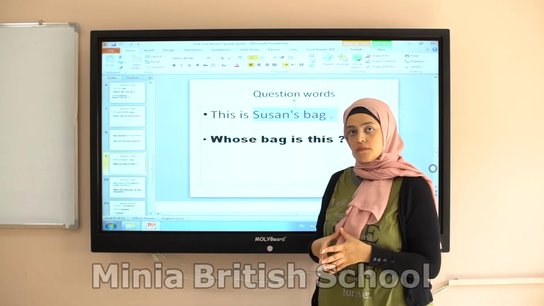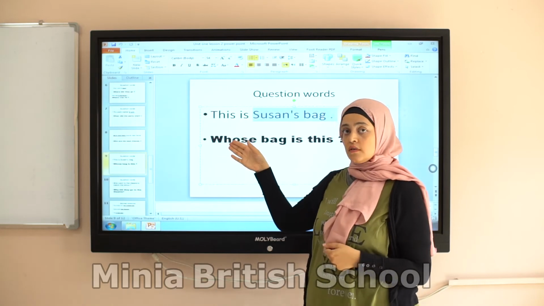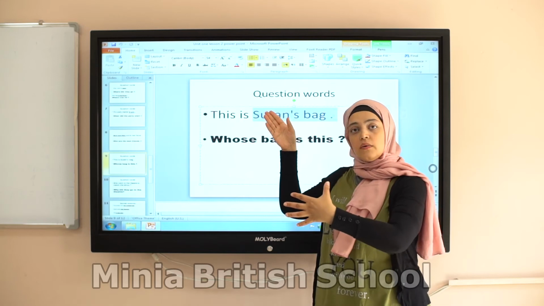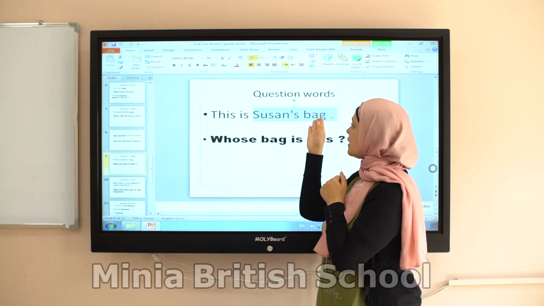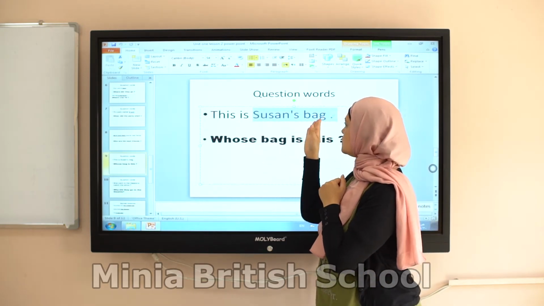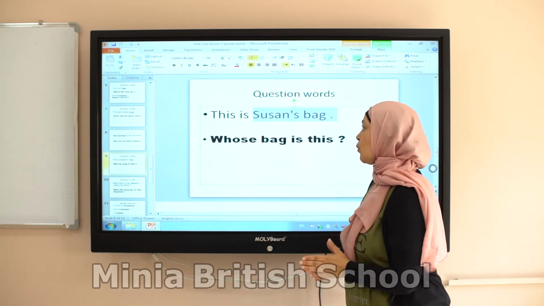Whose. So I used the suitable question word for asking about possessions, belongings. Something belongs to someone, like the bag here belongs to Susan. The S here means what? This bag belongs to Susan. So what will we do?